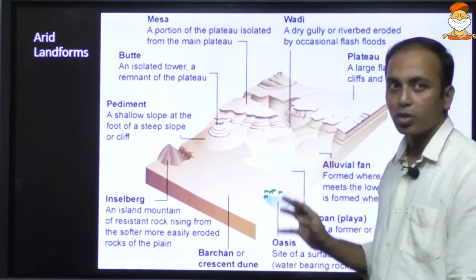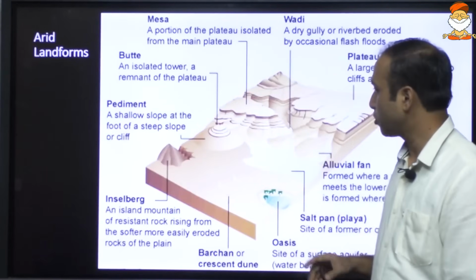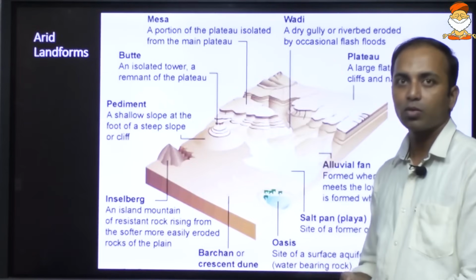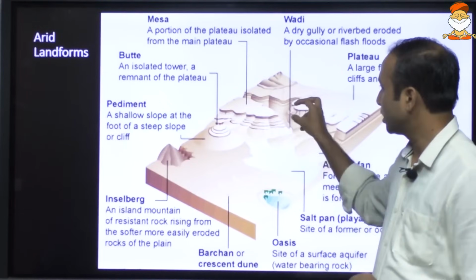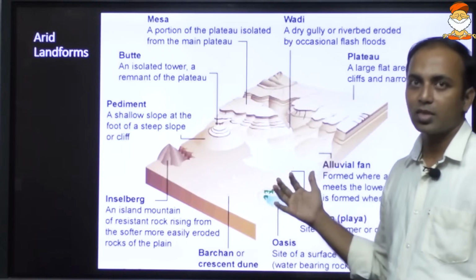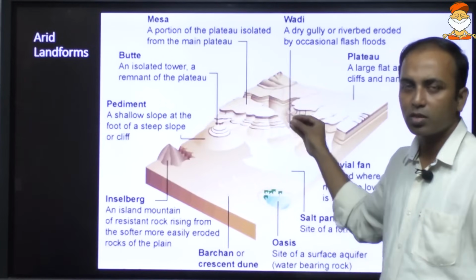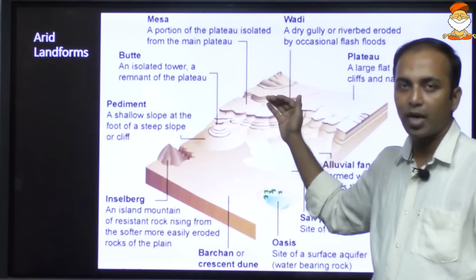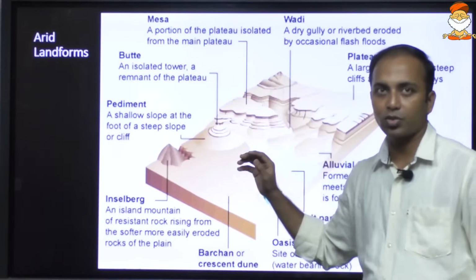Now arid landforms are relatively important over here. As you can see, those regions wherein the aridity is very, very high, that is the rate of precipitation is less and evaporation is more, the rainfall is not much. Okay, so it is basically the wind action, or if there is some river action.